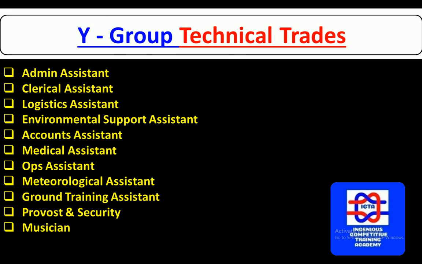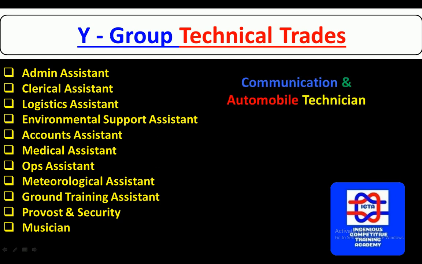Here the next is Y group technical trades. In this we have admin assistant, clerical, logistics, environmental support, accounts assistant, medical ops and meteorological, ground training, provost and security, and musician. They are all non-tech.